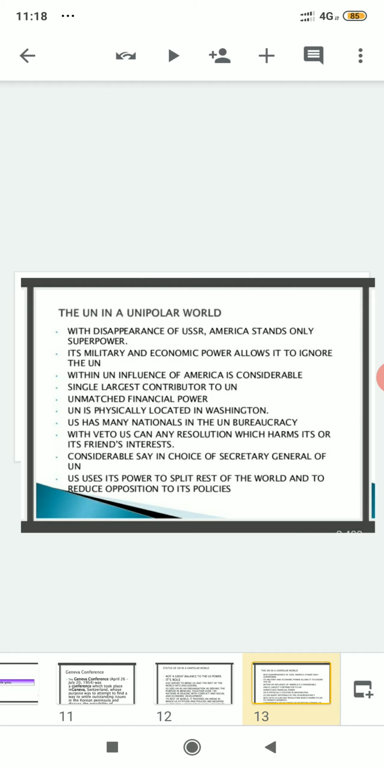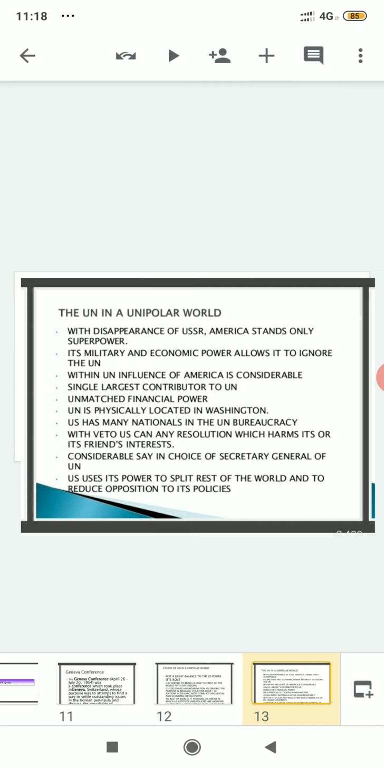So if many countries are under the influence of the United States of America, then what will happen? If it brings any policies which can harm other countries, they will not oppose. So if minimum countries oppose its policies, that will not harm its interests. In this way it utilizes its power so that whatever policies it brings, opposition is reduced. That means many countries should not oppose. For that reason also it is splitting the rest of the world. Clear?